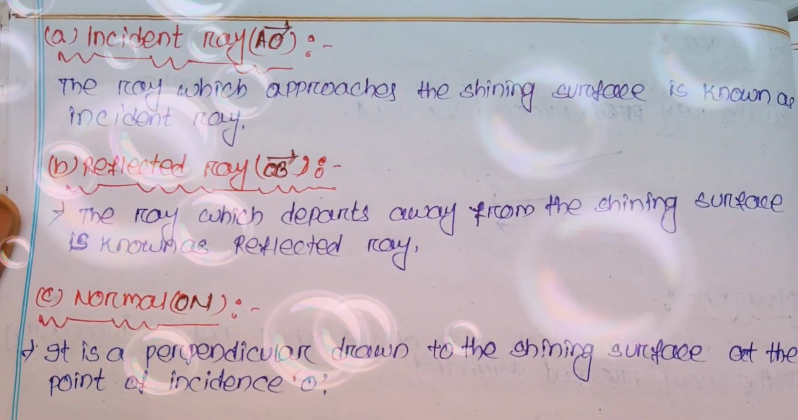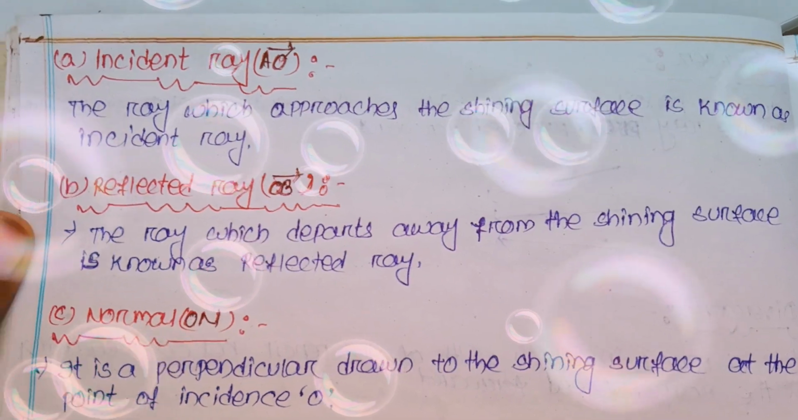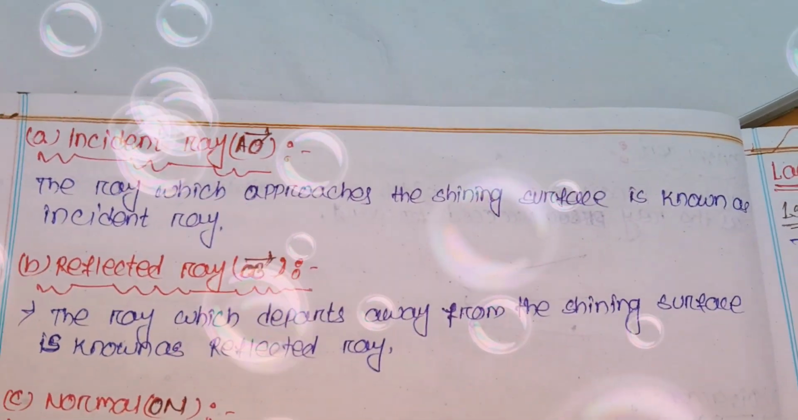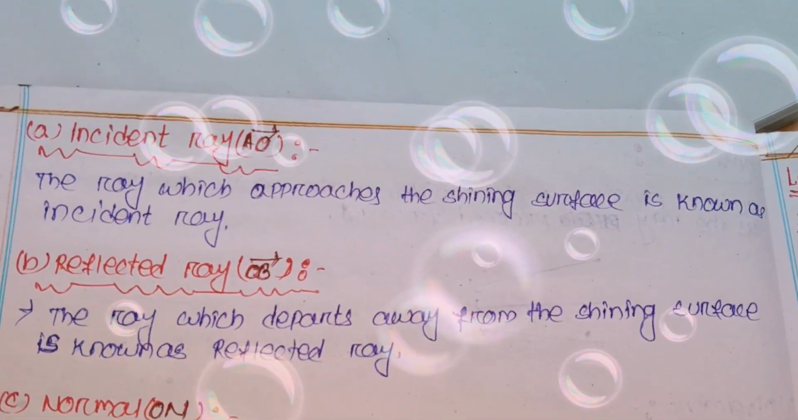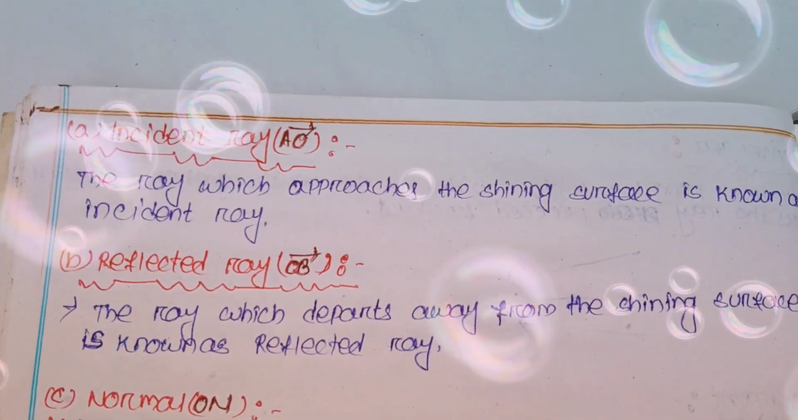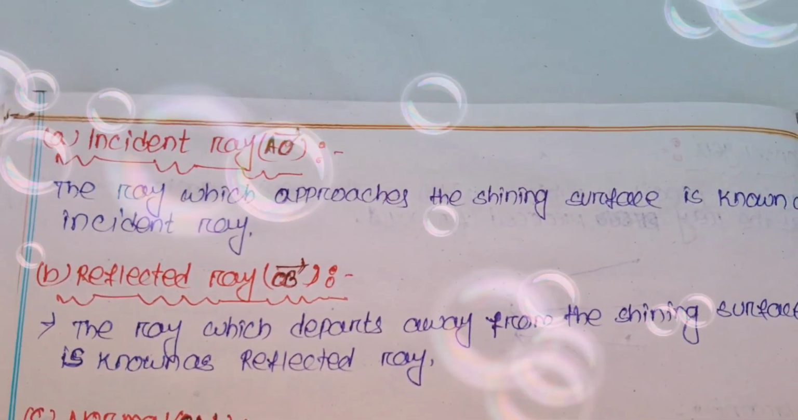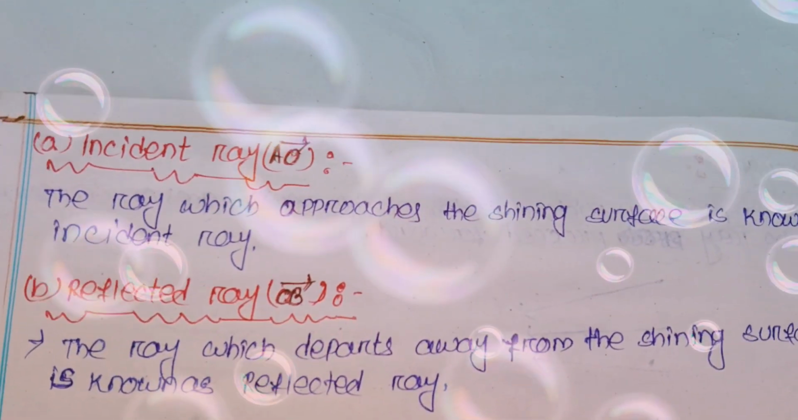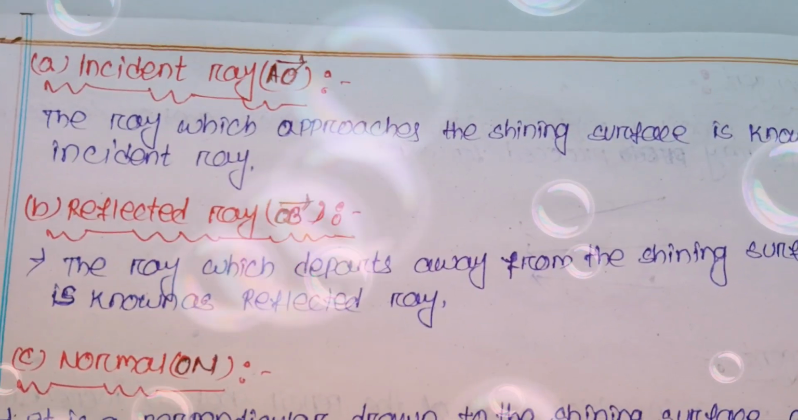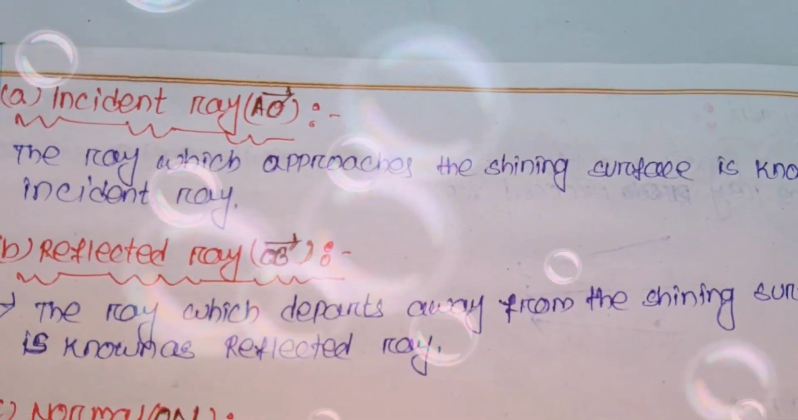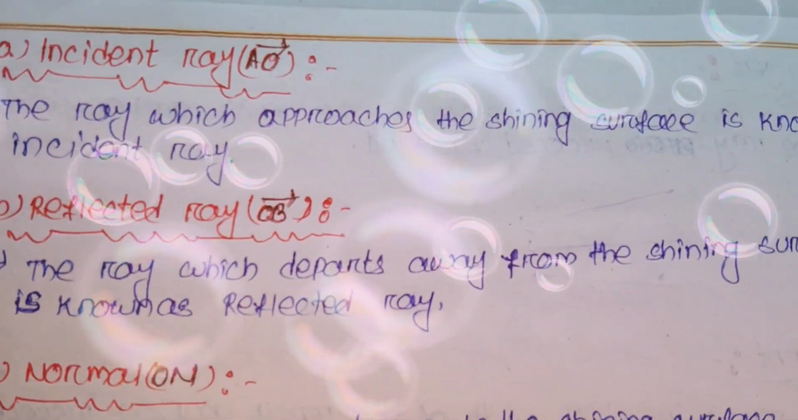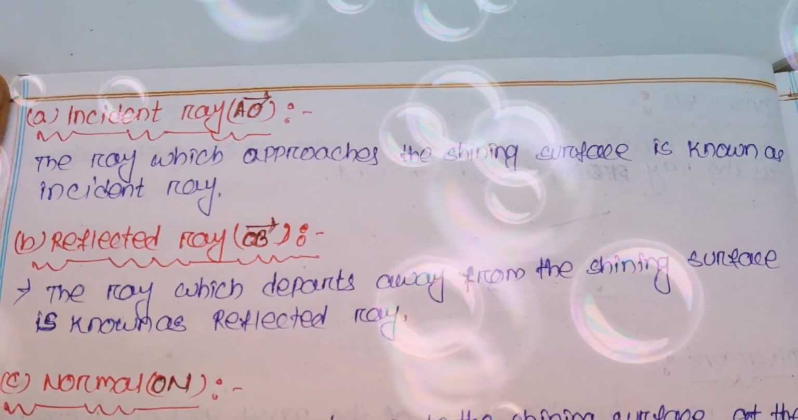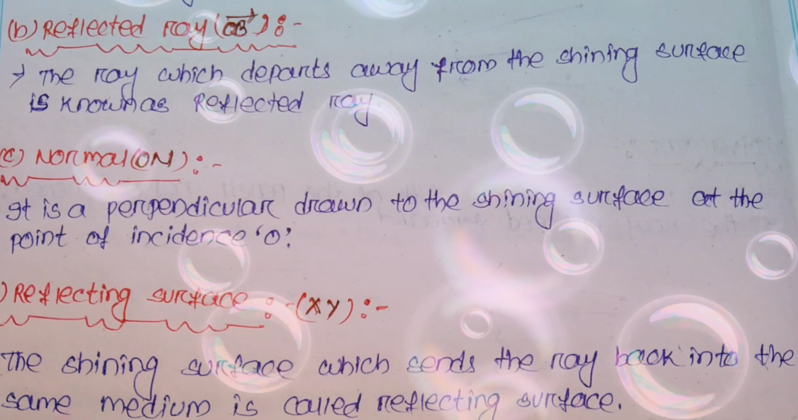Then after, the reflected ray. So what is the reflected ray? The incident ray strikes the shining surface or the reflecting surface and then bends towards its original medium, the same medium where it comes from. So the deviated ray is known as the reflected ray, or the ray which departs away from the shining surface is known as the reflected ray.